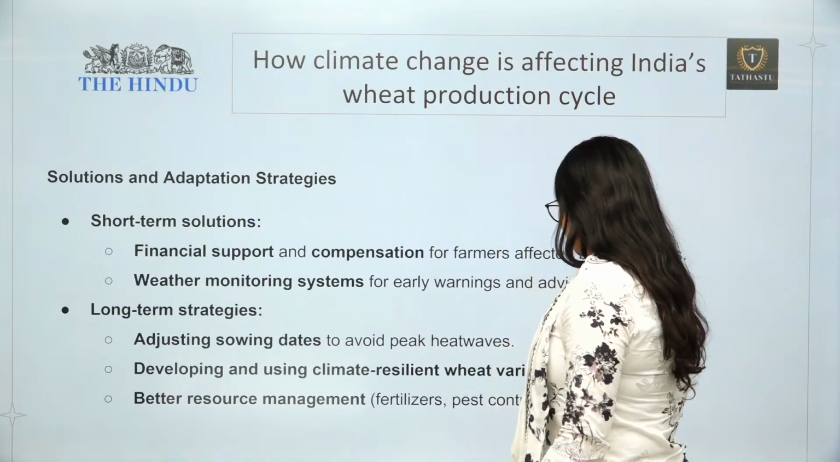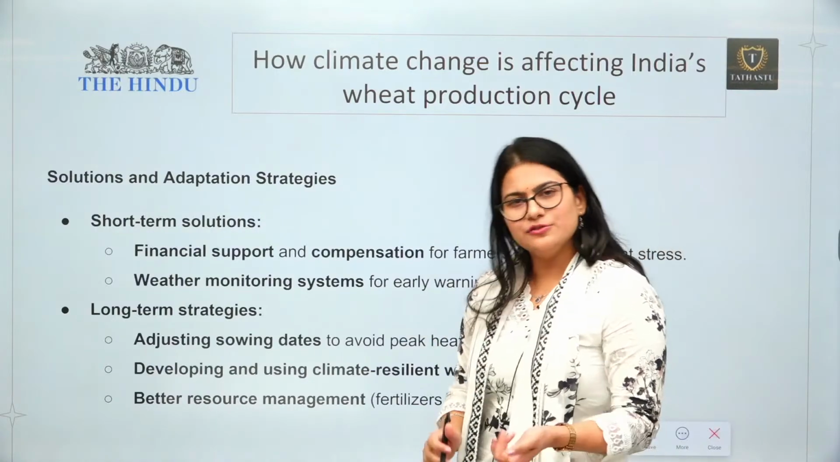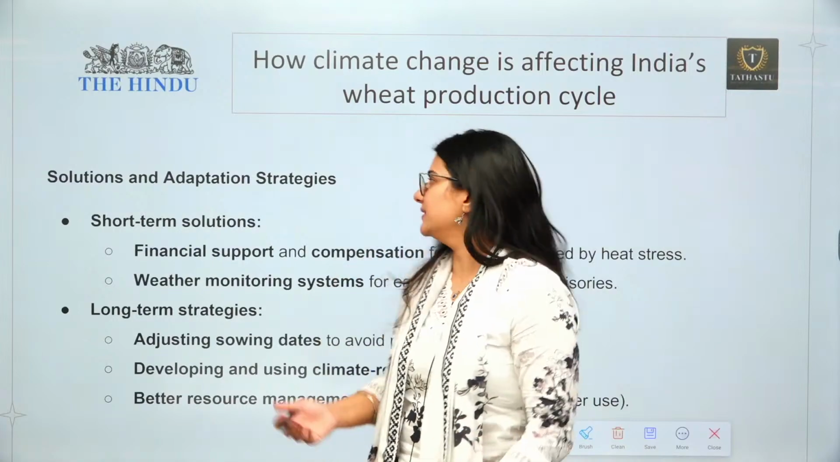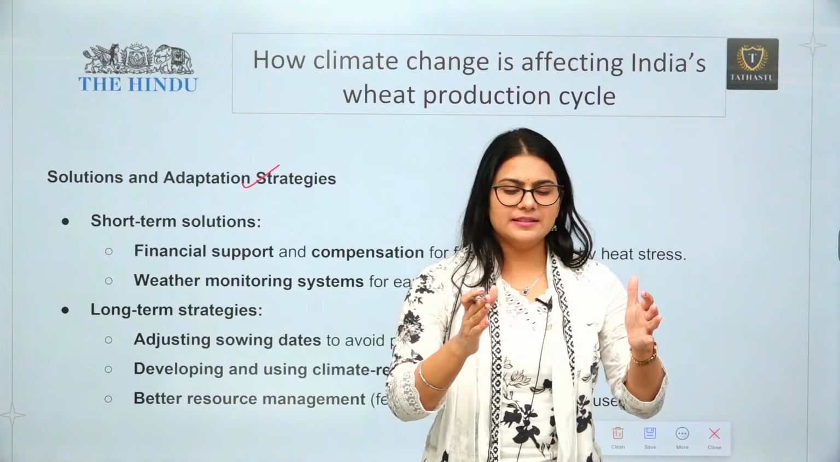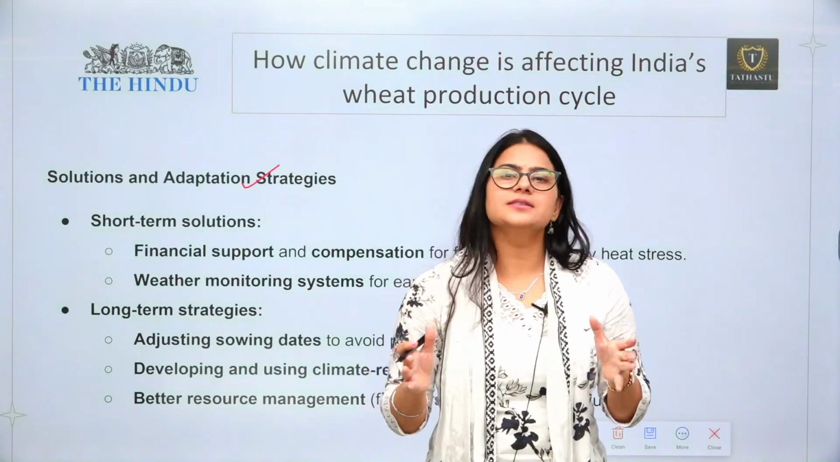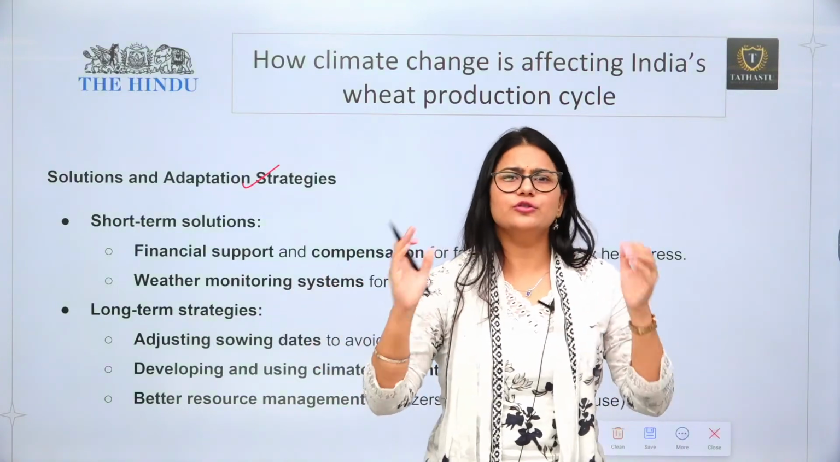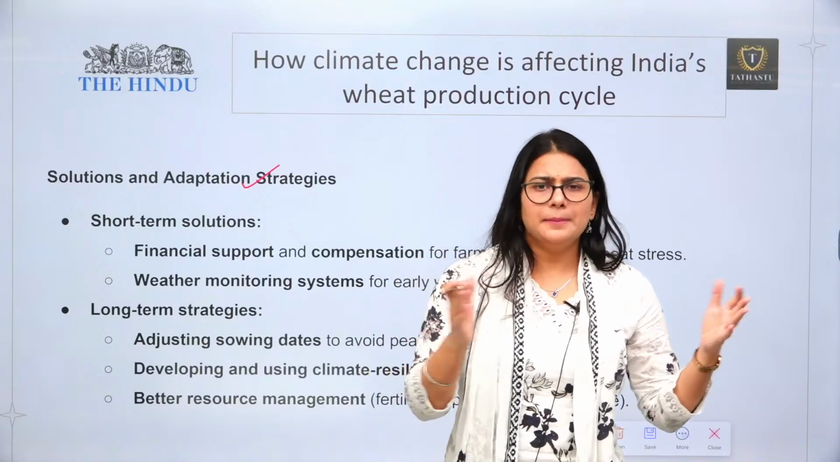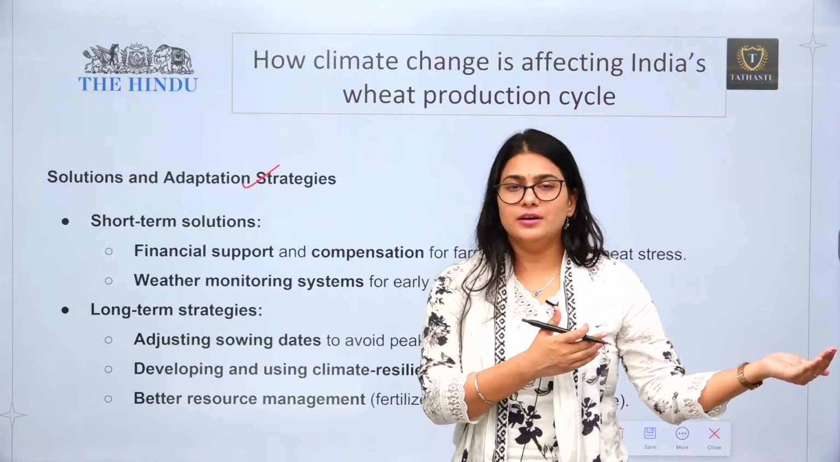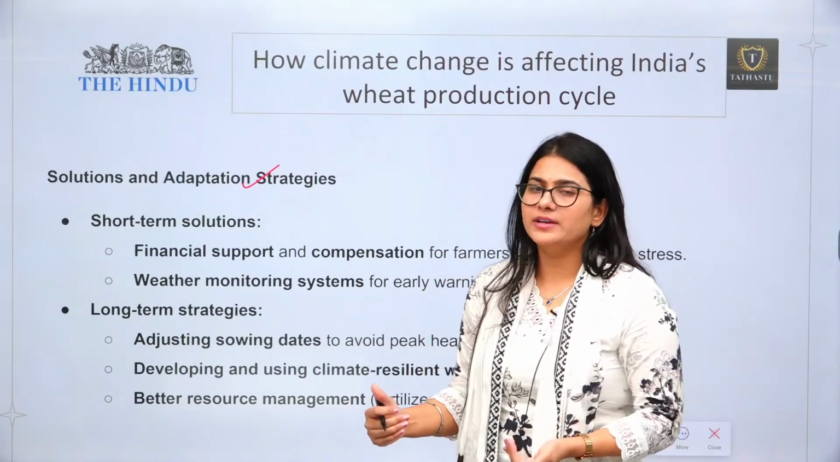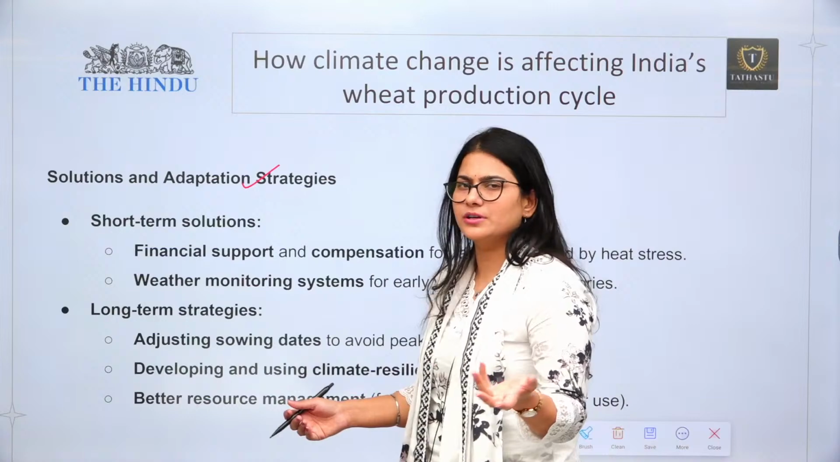But what are the solutions for that? There is only one solution, because climate change is reality. Adaptation strategy is the best solution, so that we can change the sowing or harvesting season of wheat. We need not comply with the months in which we have traditionally been sowing and harvesting the wheat, or the rabi or kharif crops.